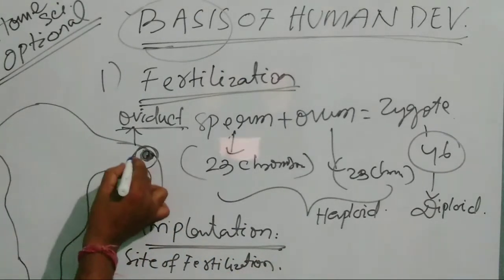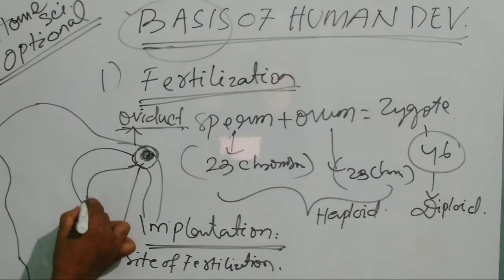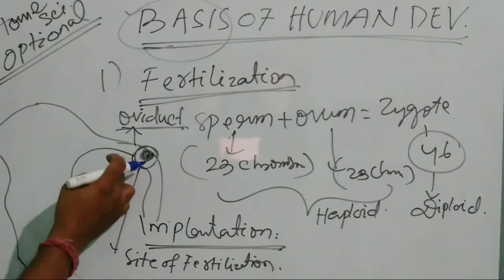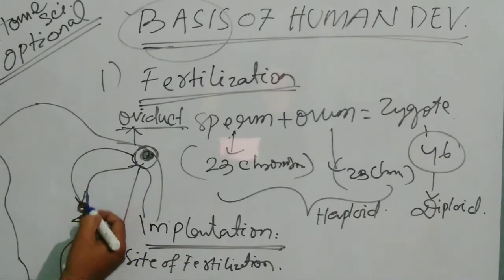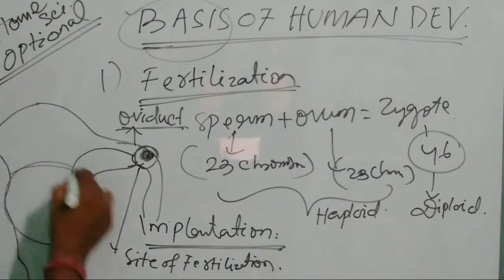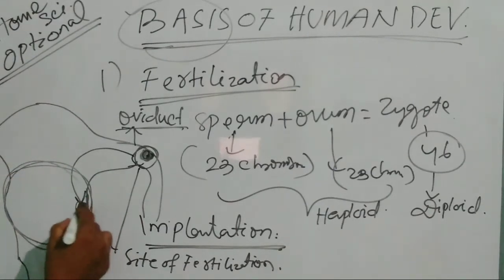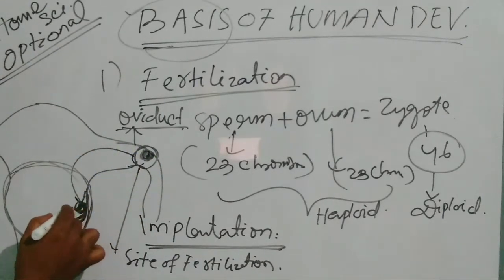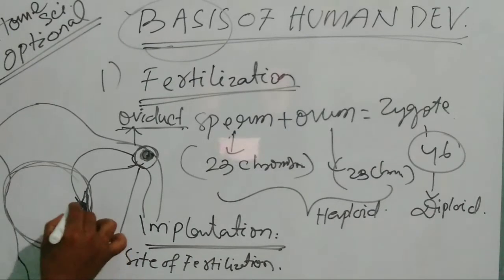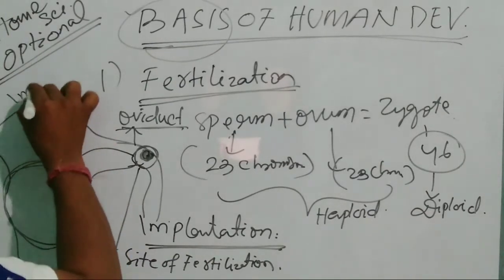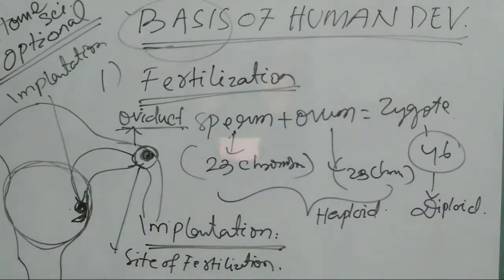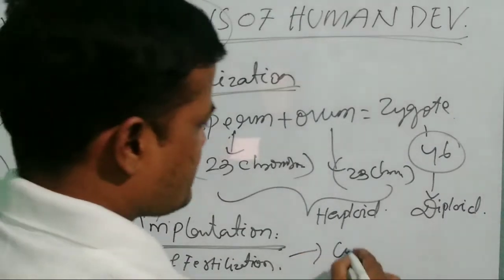Next, after this it sticks here, and this onset here is called implantation. Then this fertilized zygote reaches the walls of the uterus. This part is called the uterus, and in this uterus the fertilized zygote sticks, and this process of sticking to the walls is called implantation. So after implantation, conception starts.